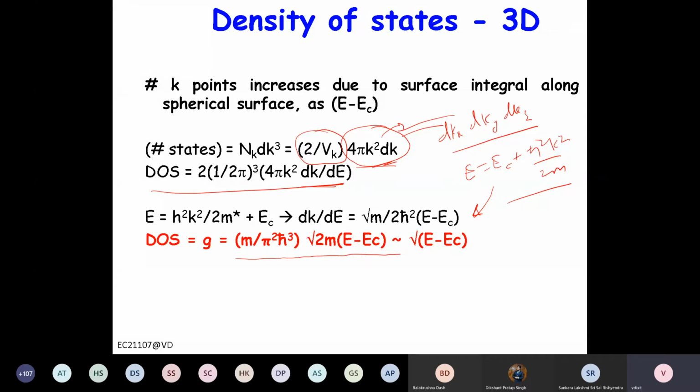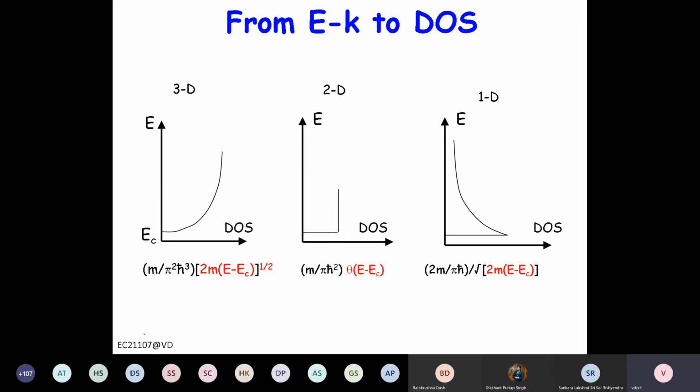So can you recall, for 3D, the density of state goes as root of E minus EC. For 2D, it's a constant. For 1D, it is 1 over square root of E minus EC, right? So here it is increasing, here it is constant, here it is decreasing. Maybe we can summarize them here. For 3D, the density of state is increasing as a square root of E. For 2D, the density of state is constant, right?